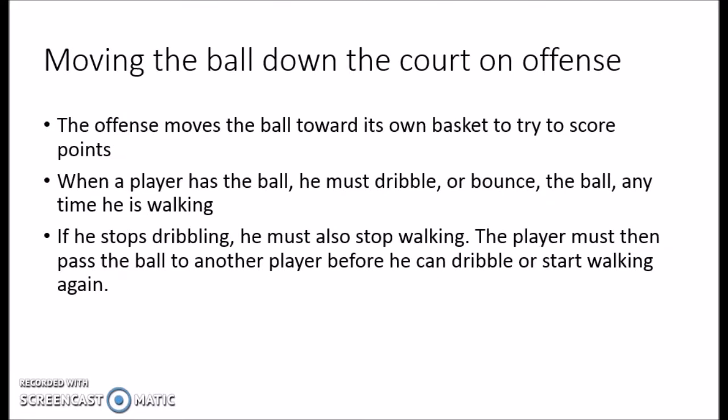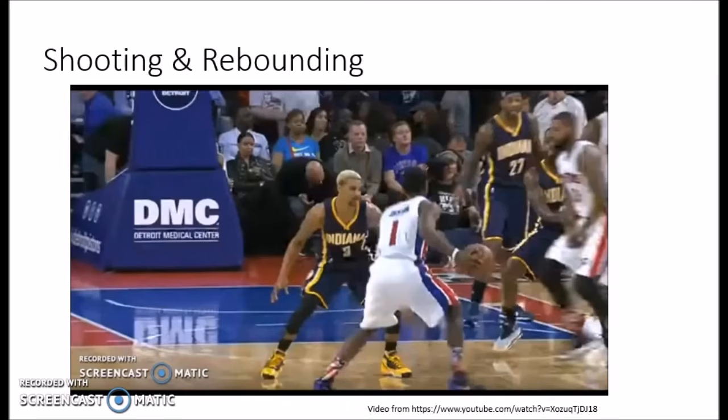The offensive team must move the ball down the court toward its own basket to try to score points. Whenever any player has the ball and is moving, that player must dribble or bounce the ball. If the player stops dribbling, the player must also stop walking. The player must then pass the ball to another player before he can dribble again or start walking again.